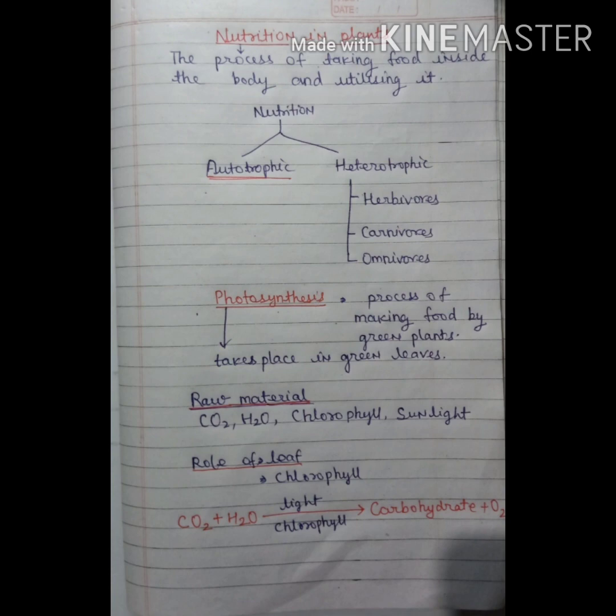Let us discuss more about the stomata. As I told, stomata are very small pores present on the lower surface of leaves. Stomata basically have two functions: one is the exchange of gas and the second is transpiration. Exchange of gas means it allows carbon dioxide to enter and it also allows oxygen to come out from the leaves.